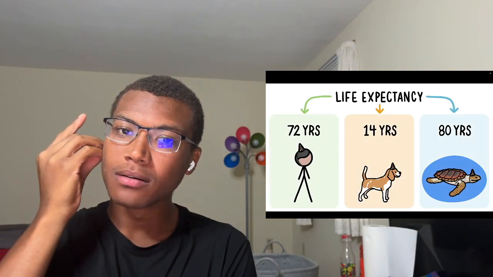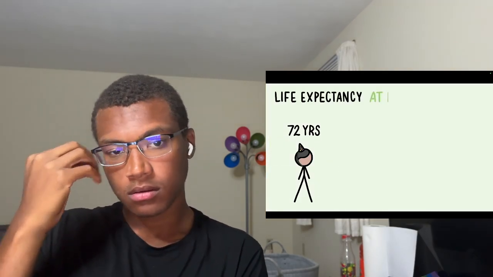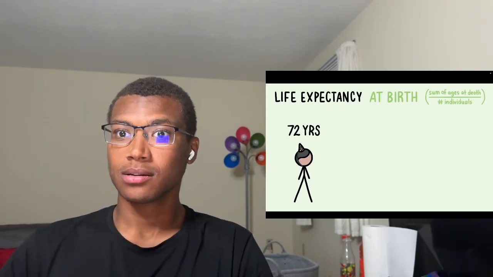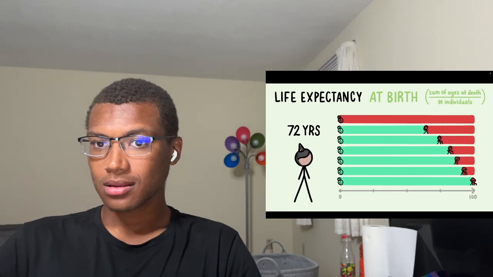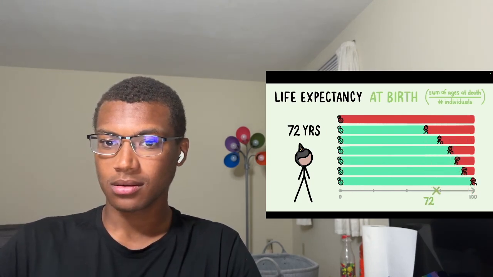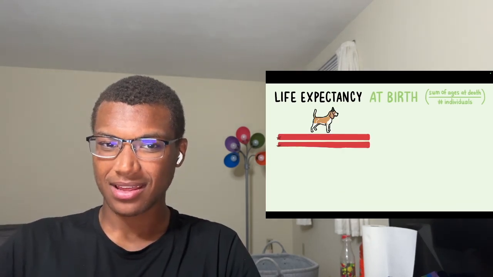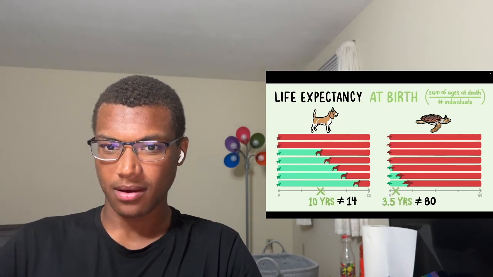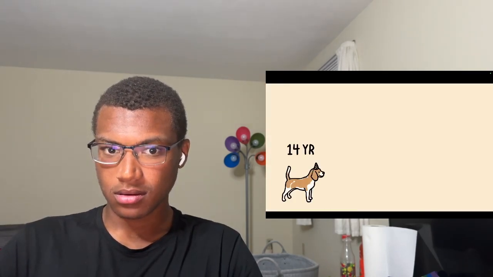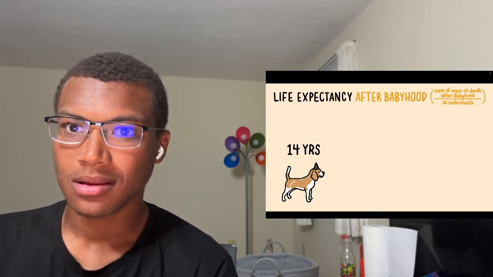life expectancy. The one we use for humans is life expectancy at birth. Basically, we say if a group of individuals are all born in the same year and die whenever they die, what would their average age of death be? But if we use that formula for dogs and loggerheads, we'd get 10 and 3.5, which is pretty different from what you'd find if you looked it up, because for dogs, we use life expectancy after babyhood.